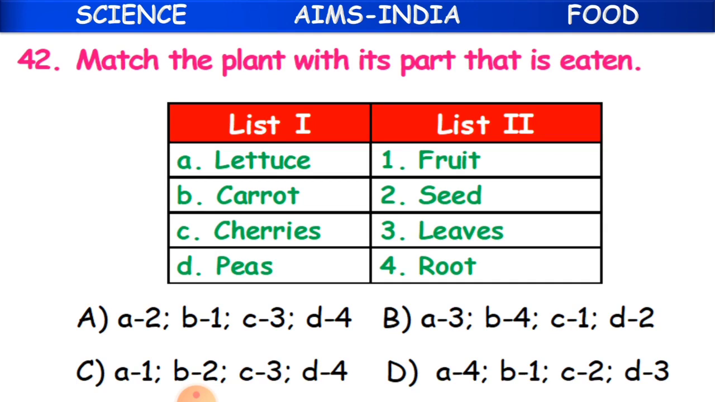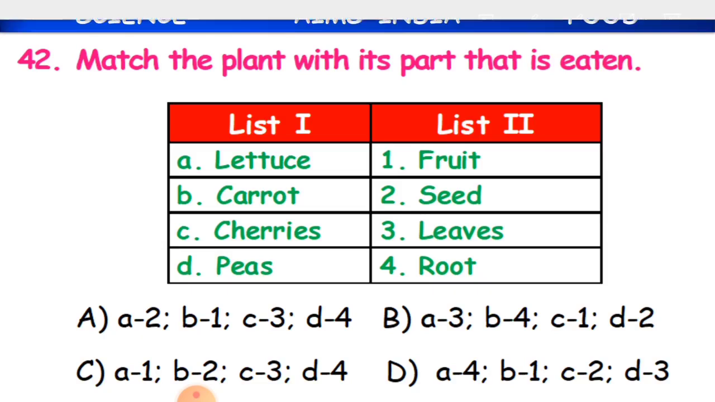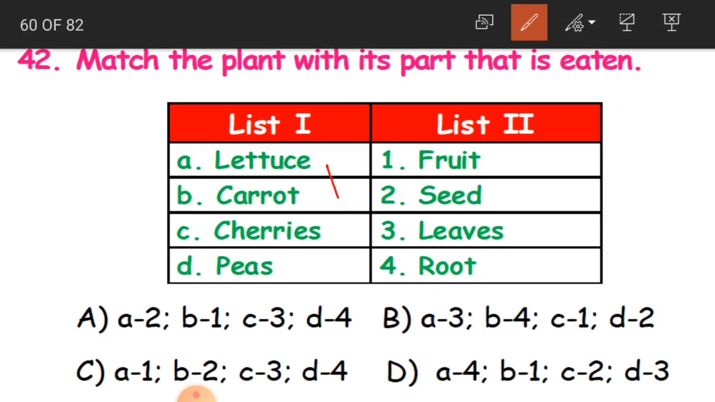Now 42nd question. Match the plant with its part that is eaten. See here, you have got some vegetables in list 1, and list 2 is the parts of that particular plant which we eat as the vegetable. So you have to match it. Now let us start. The first one is lettuce. Lettuce is nothing but the leaves. It is just like the cabbage. Lettuce, we are going to eat the leaves.